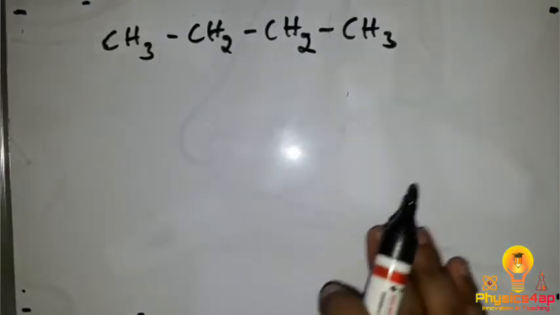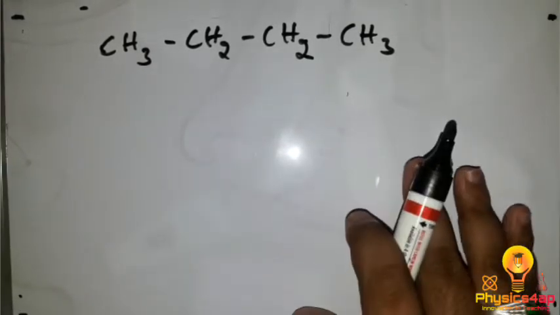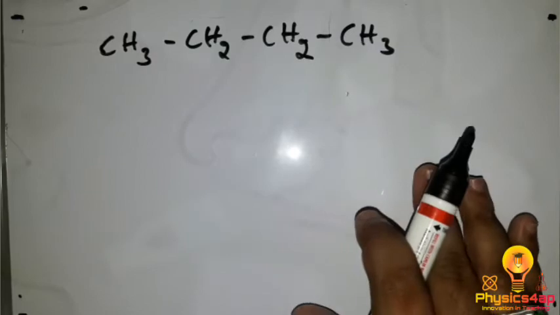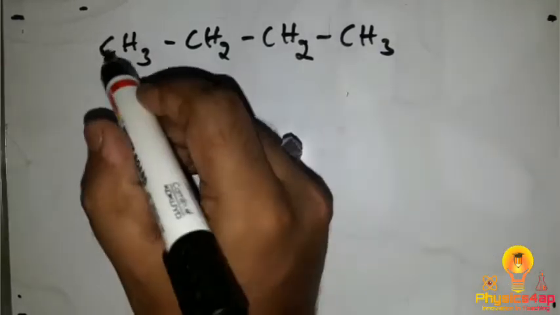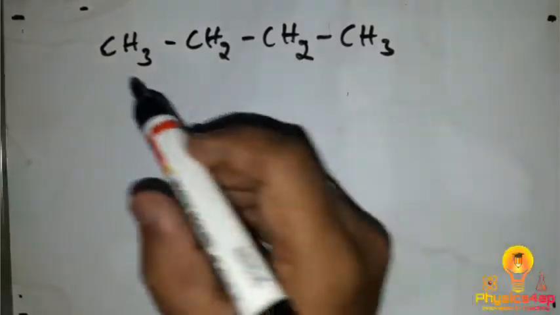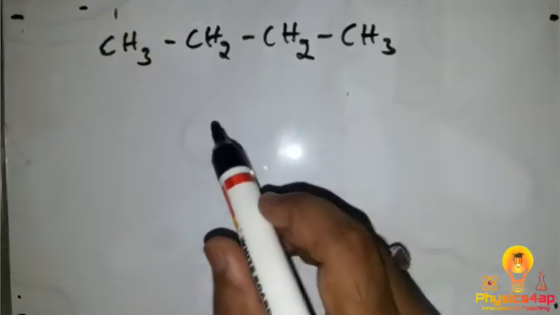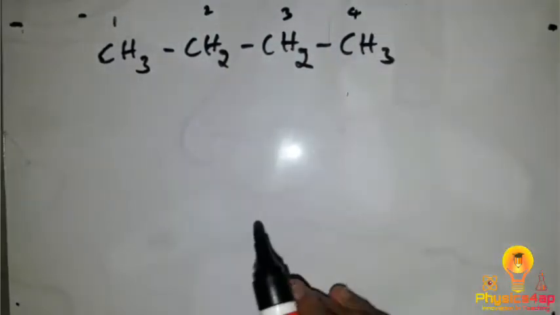As there is no functional group, all are hydrocarbons, so you can start giving the numbers from any side, from the left side or the right side, that is your wish. I'll be giving the numbers as 1 2 3 4. So numbers have been finished.